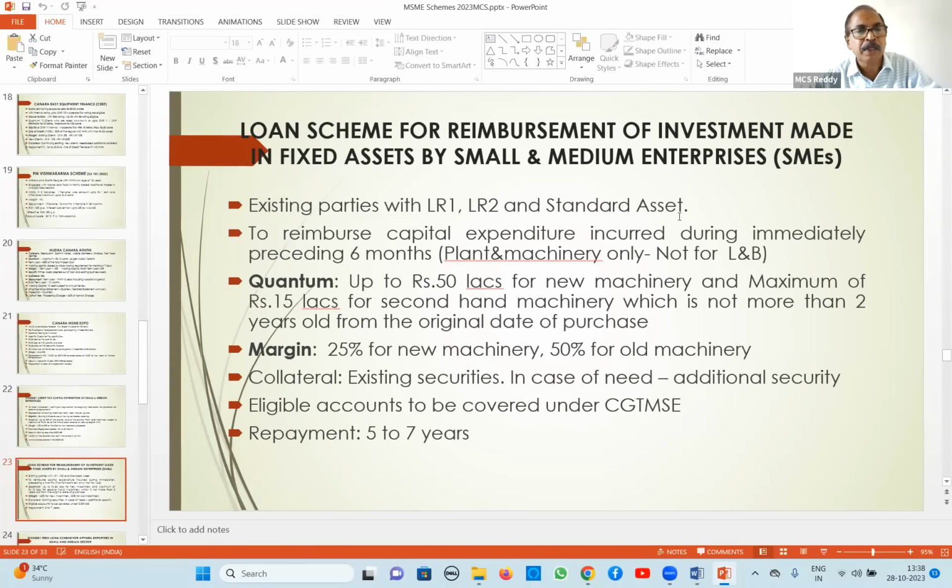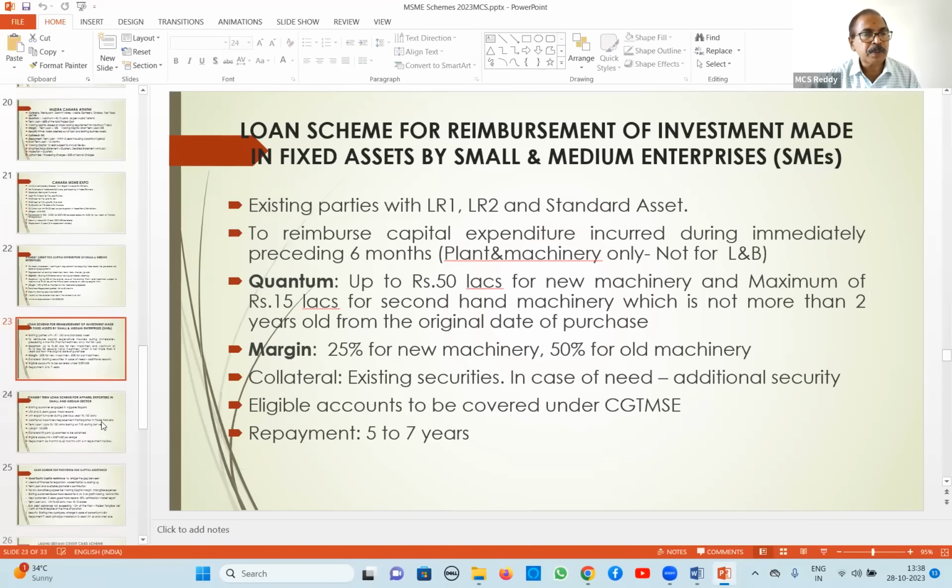It is permissible. And what is the loan quantum here? Up to 50 lakhs for new machinery, up to 15 lakhs for second-hand machinery, and second-hand machinery not more than 2 years old. Margin is 25% for new machinery, 50% for old machinery. Right? These are the 2 schemes.